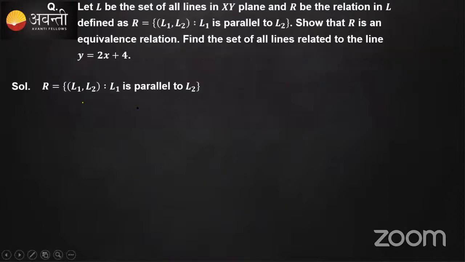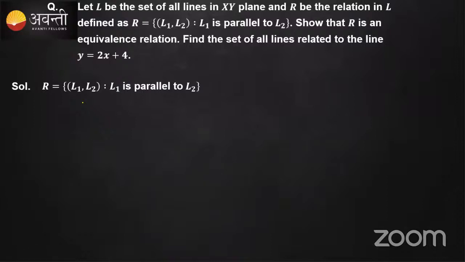So what answers are you getting? R is defined as the ordered pairs where L1 is parallel to L2. Nandan has started telling the answer: it is equivalence. Try finding it step by step, that is, check whether it is reflexive or not. Is it reflexive?